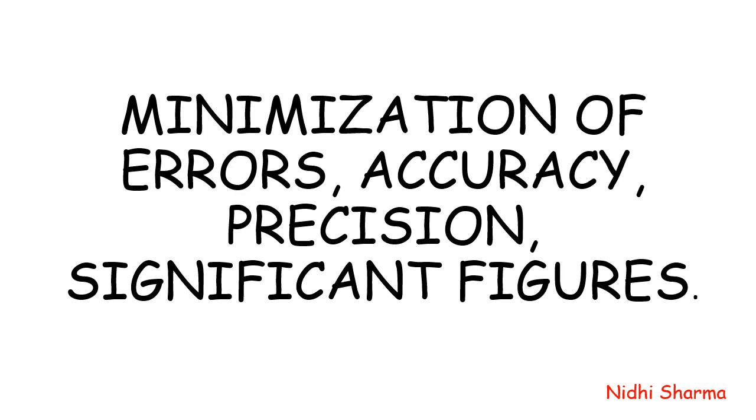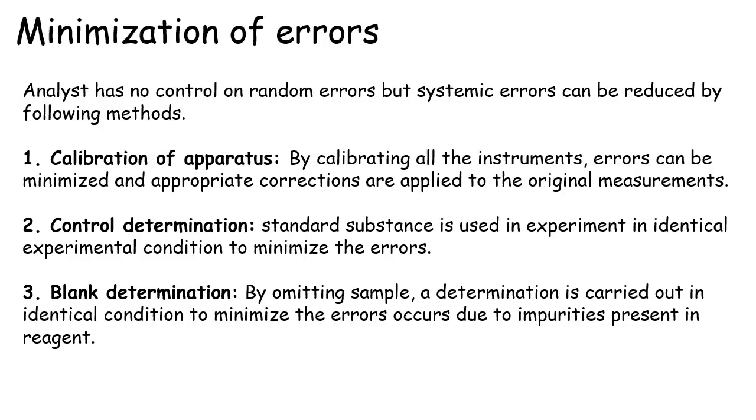Minimization of error, accuracy, precision, and significant figures. Minimization of error. The analyst has no control on random error, but systematic error can be reduced by methods like calibration of apparatus, control determinations, and blank determinations.